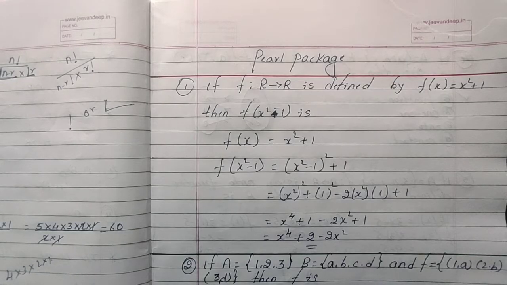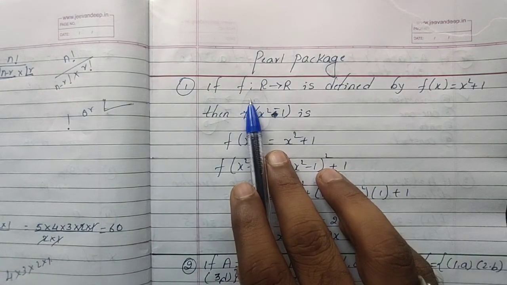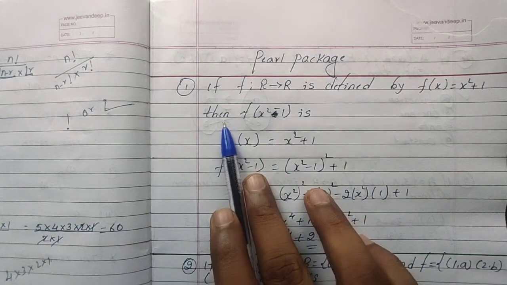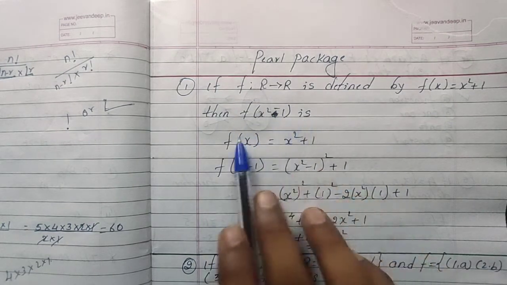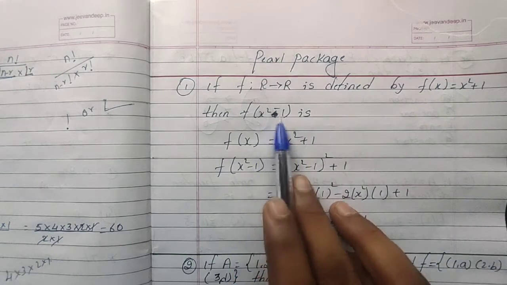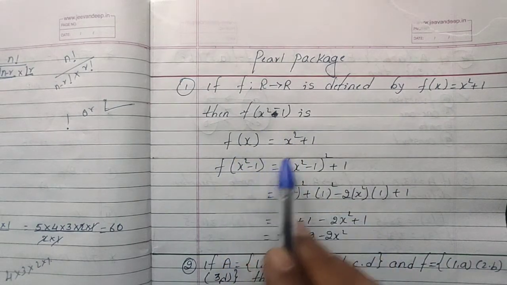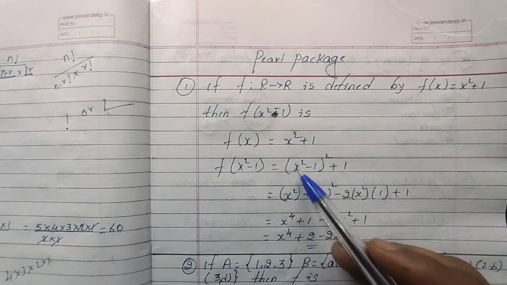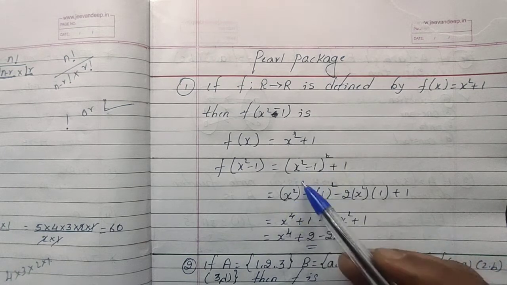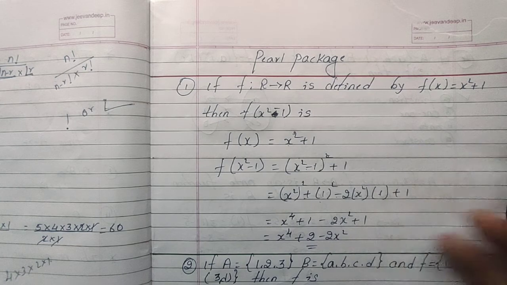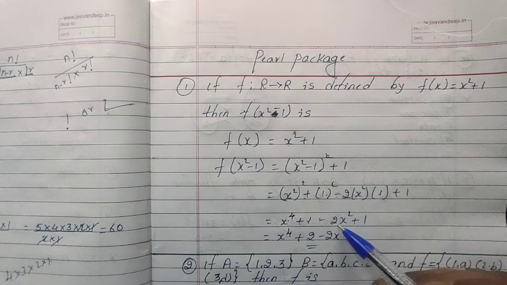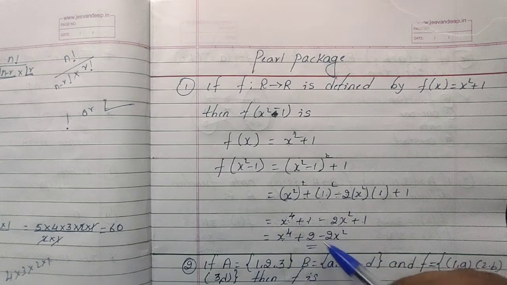Now a practice problem. If f is a function, R to R, defined by f of x equals x square plus 1, then we should find the value of f of x square minus 1. Fx is given, so we find x plus x square minus 1. I am taking x square minus 1 square as it is. This is nothing but a minus b whole square, the formula is a square plus b square minus 2ab. Just substitute: x square whole square is x power of 4, 1 square is 1, minus 2 ones are 2x square, plus 1. Now x power of 4, 1 plus 1 is 2, minus 2x square.